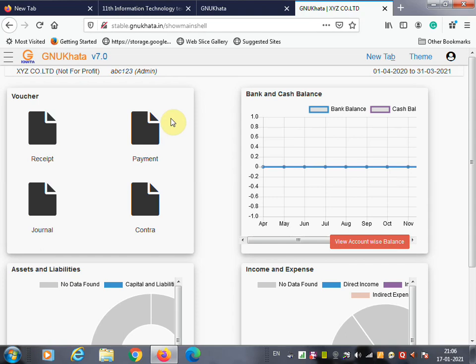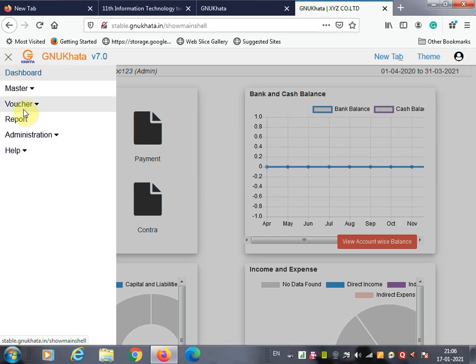Now your company has been created with the name XYZ Company Limited. It's showing non-profit and your admin username abc123. So this is the admin dashboard. In this you will see the voucher, receipt, payment, journal and contra. So all the vouchers will be shown over here.